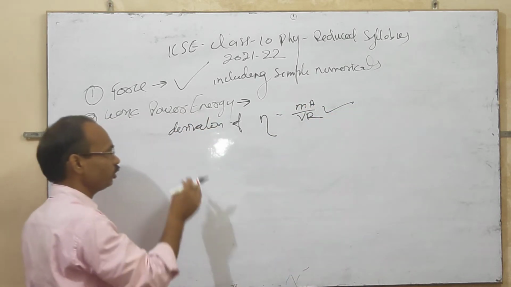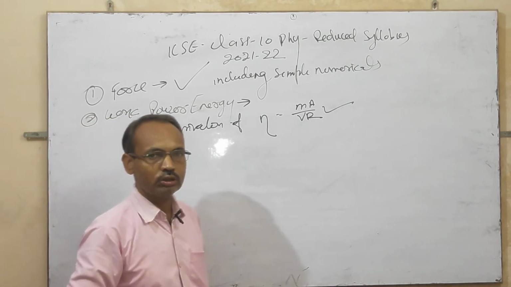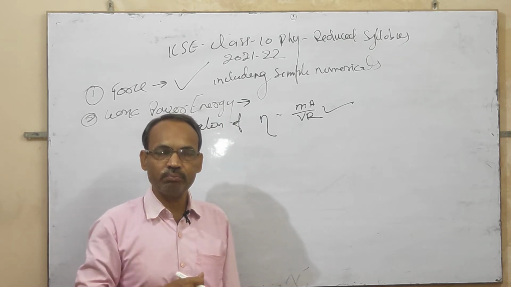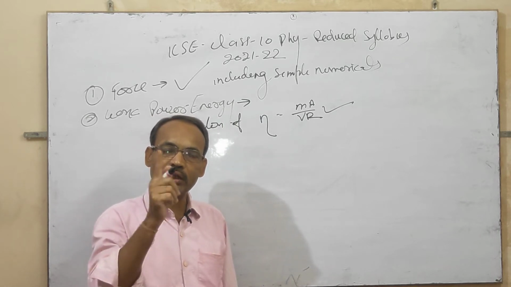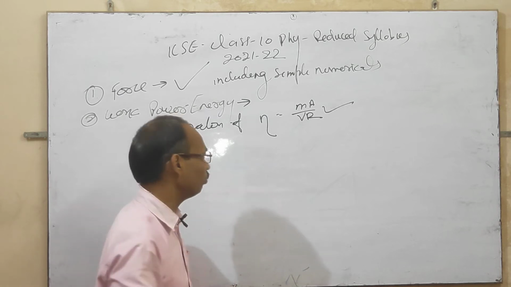The derivation of this formula has been included in this topic this year, and the verification of potential energy and kinetic energy sum at any instant is also included.